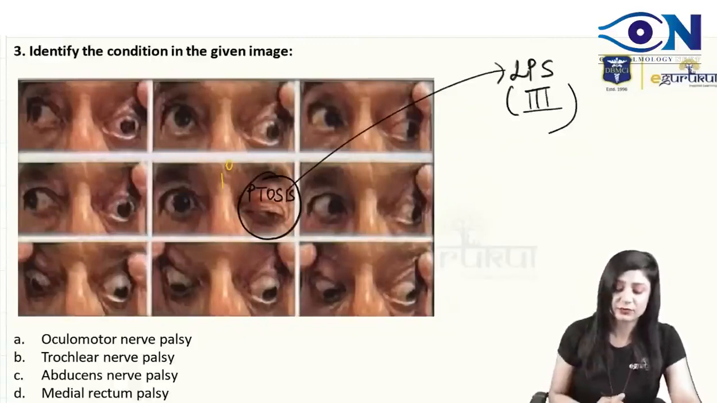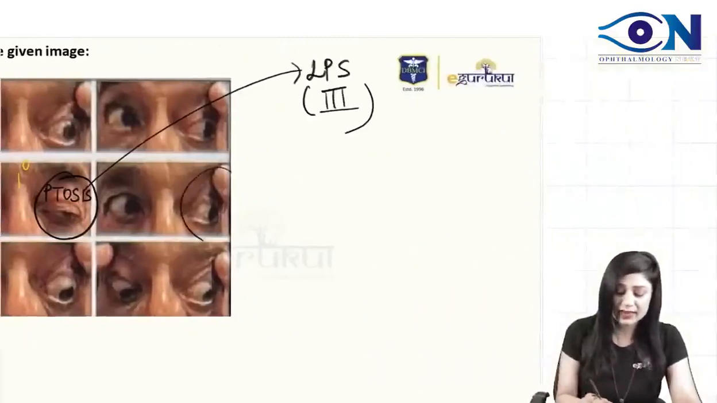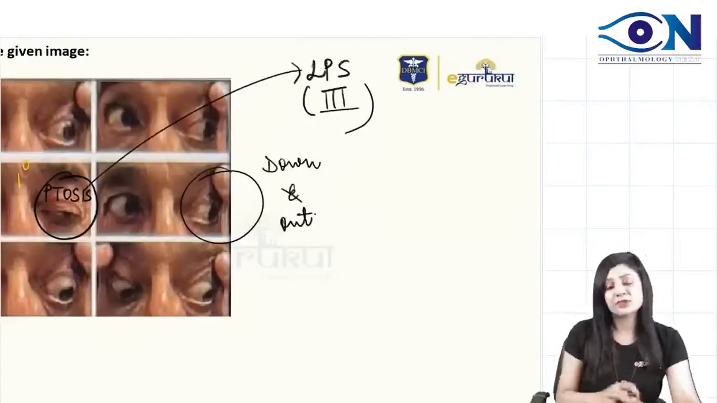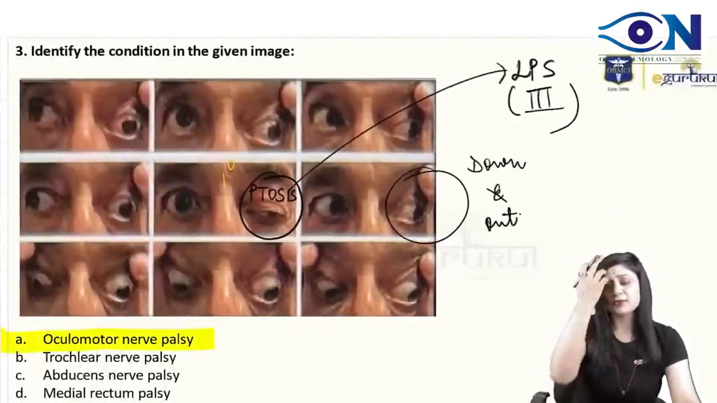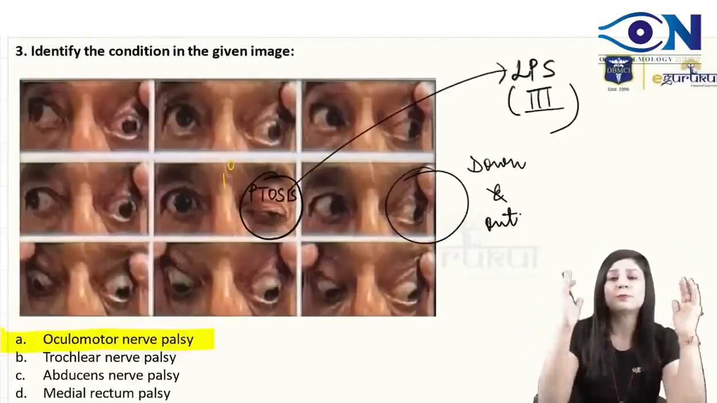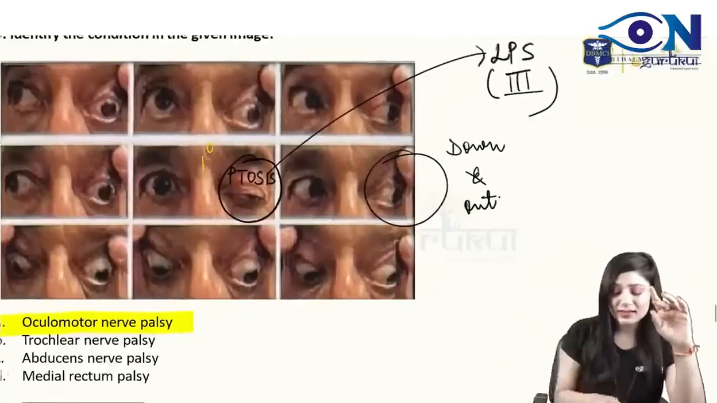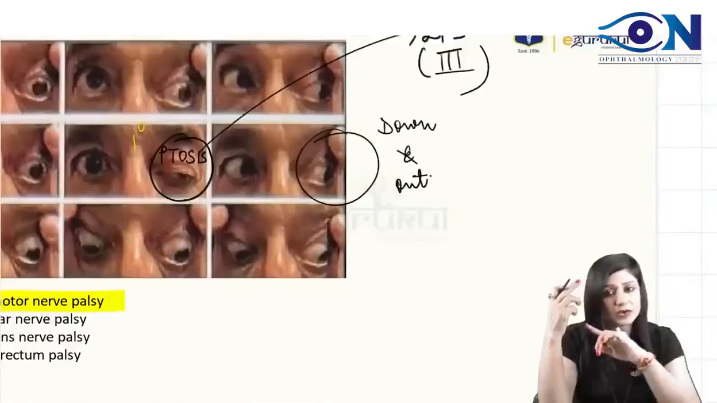Then what else can you see? When I am everting this eyelid, can you see the eye is down and out? It is down and out. Now these two things are sufficient to say that it is a case of oculomotor nerve palsy. So don't struggle, don't get into a dilemma, don't panic, don't waste your time looking at every image. Just see the ptosis, and when they are everting, the eye is down and out.